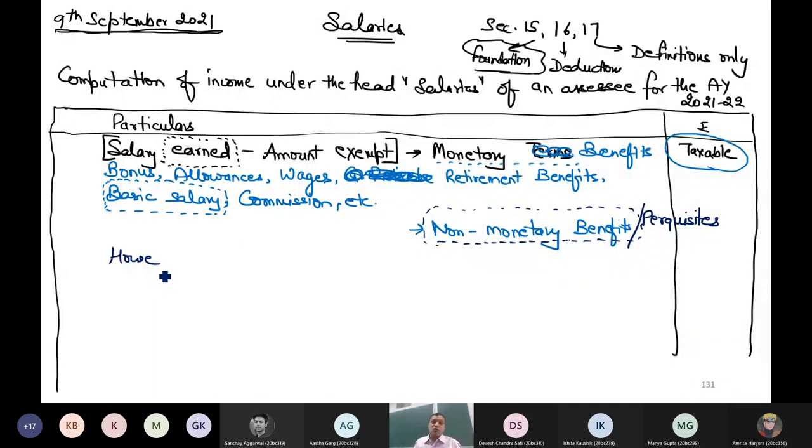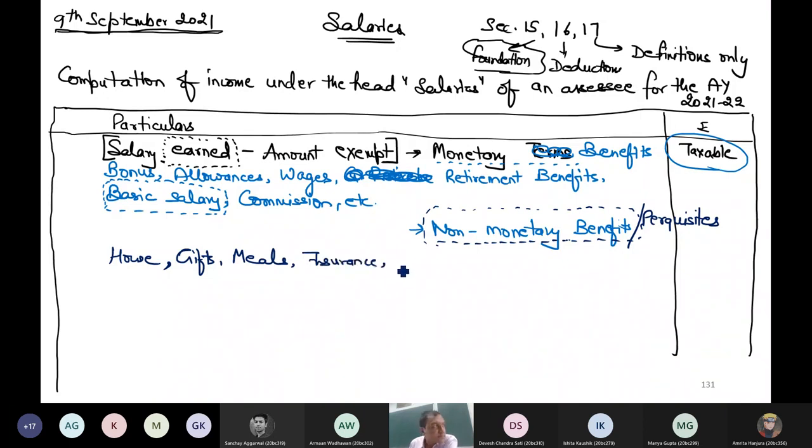House. Accommodation provided by the employer to the employee is a non-monetary benefit. Any other non-monetary benefit? Free health, medical facility. Meals. Gifts and meals. Gifts, yeah, is non-monetary. My employer can give me a watch, a laptop, free of cost. It's non-monetary. Free healthcare. Meals, yes. Then insurance. Insurance is non-monetary, yes.